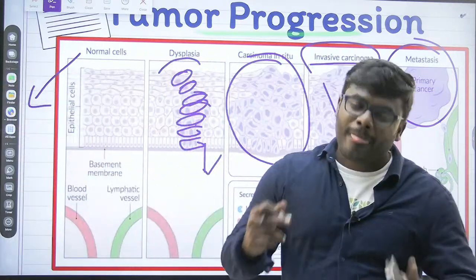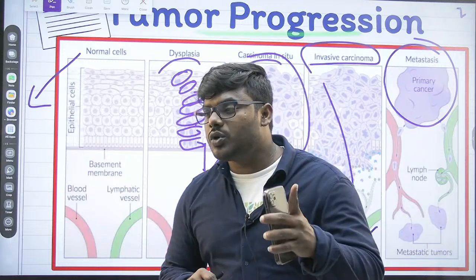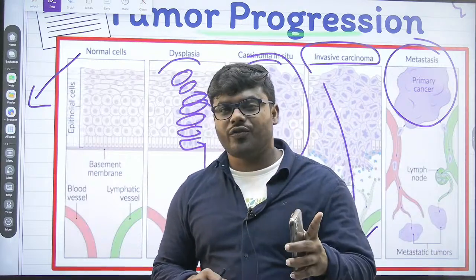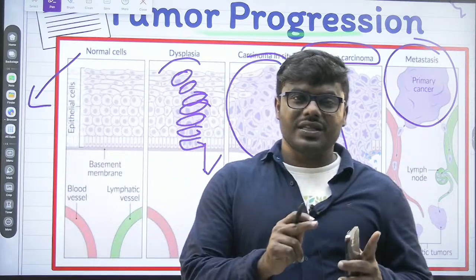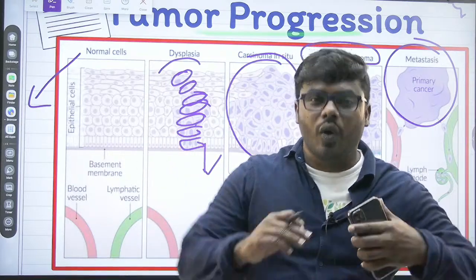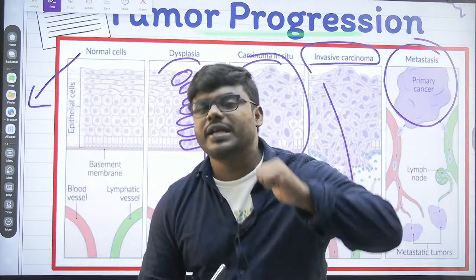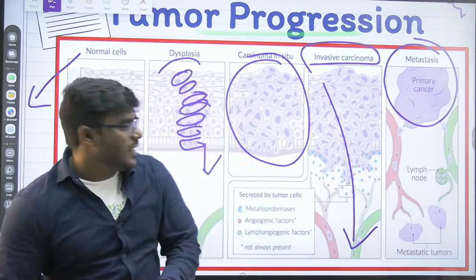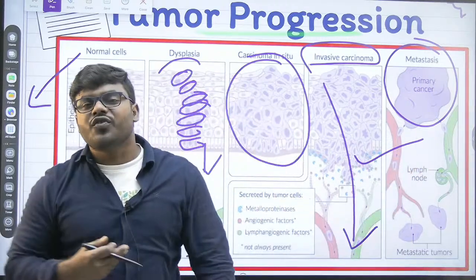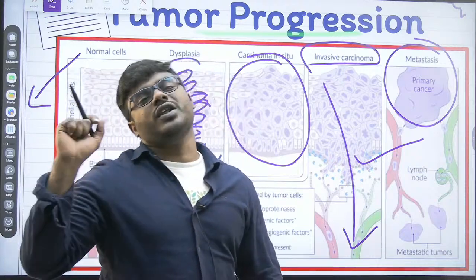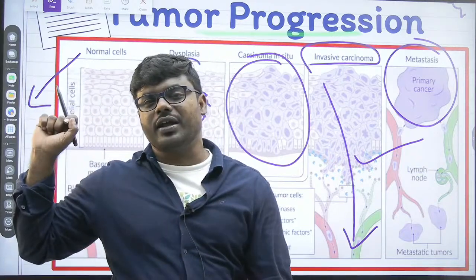That is what exactly we call tumor progression. What I want you people to understand here is that, friends, no cancer cell ever grows very fast in the starting time. But you have to understand, once it reaches the stage of metastasis, they can grow very rapidly. Very, very rapidly it can grow.